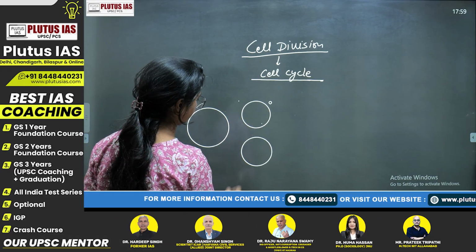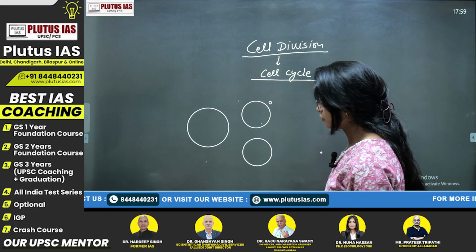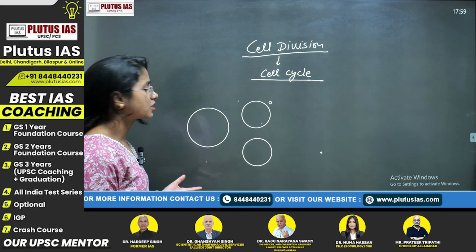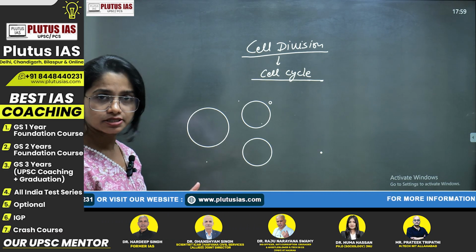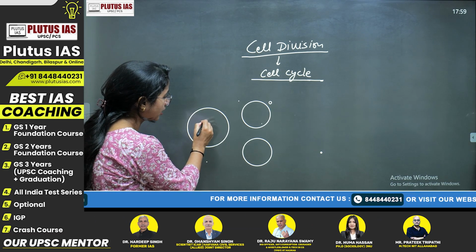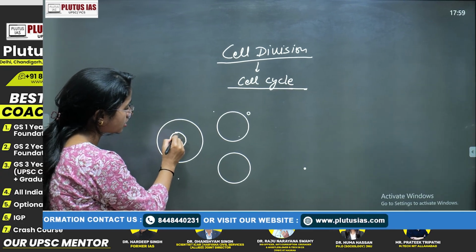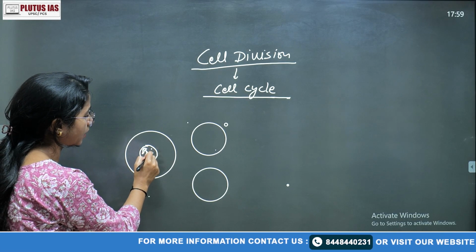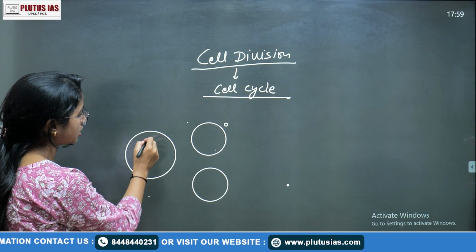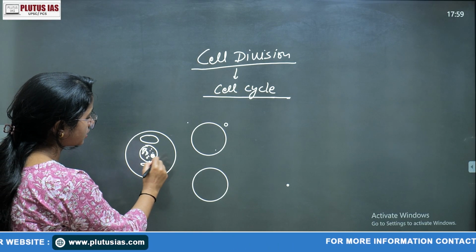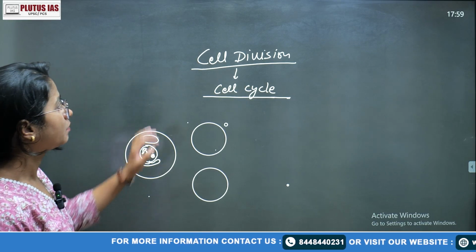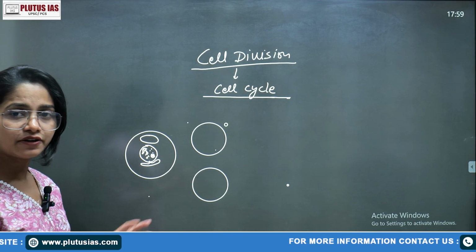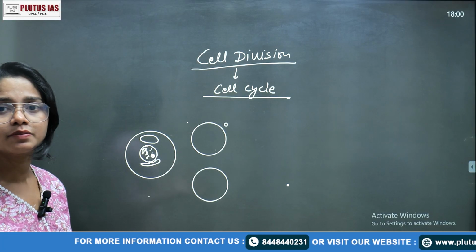Okay, so this is your cell. As you guys saw in the last class, we have properly discussed the cell. In it there is a nucleus, and in that nucleus of course there are many materials: the chromatin fiber, the nucleoplasm, and this is the nucleolus. Then there is a mitochondria, then there is the ER. Why am I mentioning that again? Because to define the cell division process, I have to tell you the composition, and there are different stages in which the division process occurs.